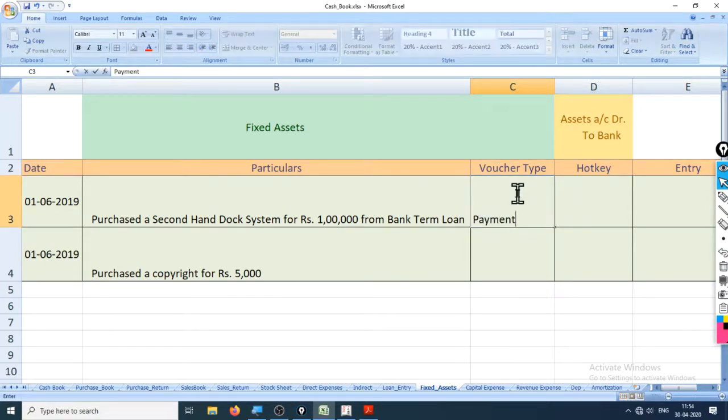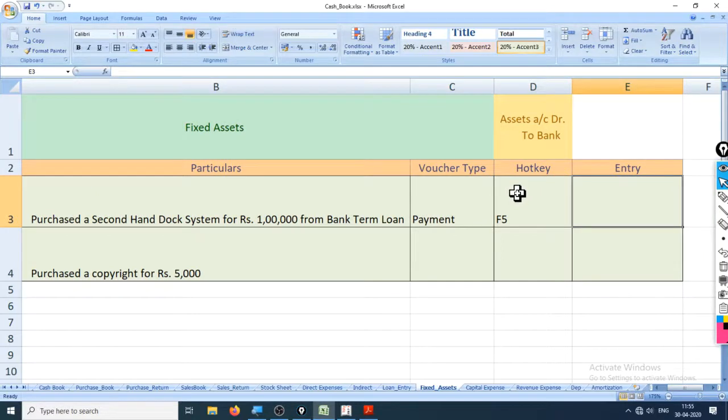It's a payment entry. Payment is F7, F9, I don't remember. I think it is F5. It is purchased on 1st of June, that is, we took the loan on 31st May and we purchased that machinery on 1st of June. The entry should be: dock system account debit. How much? 1 lakh. Alt enter, to cash account.